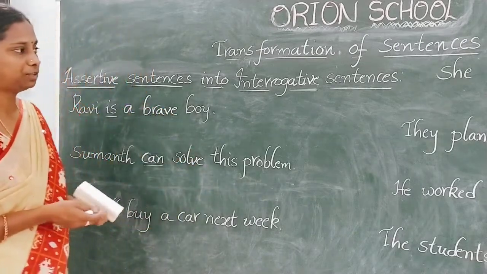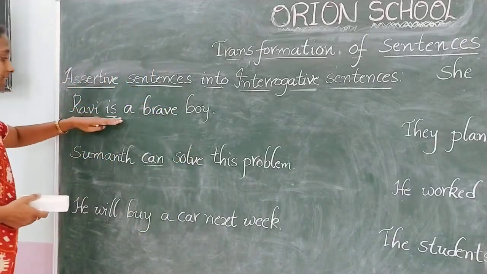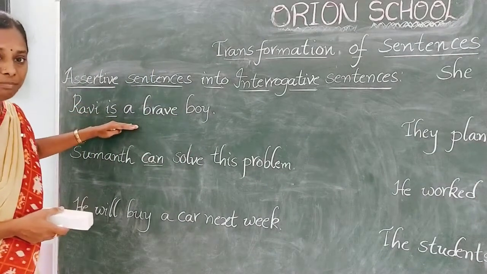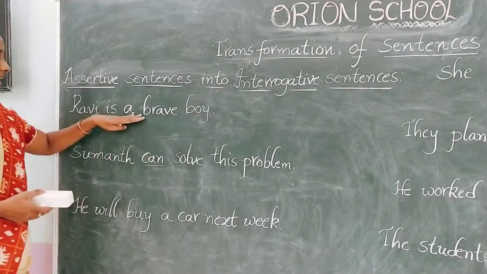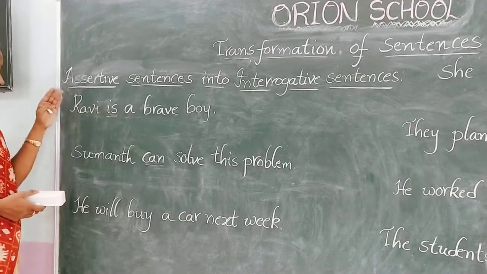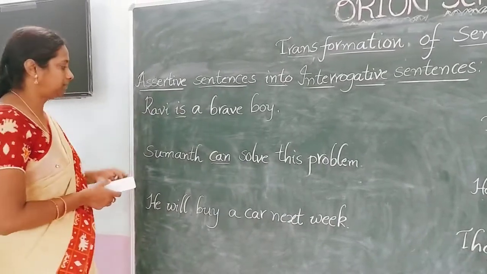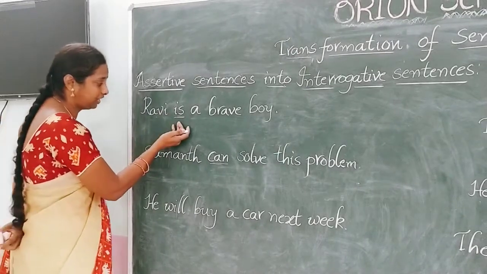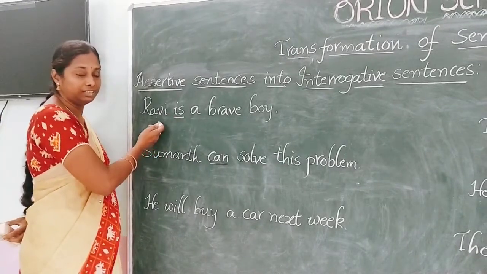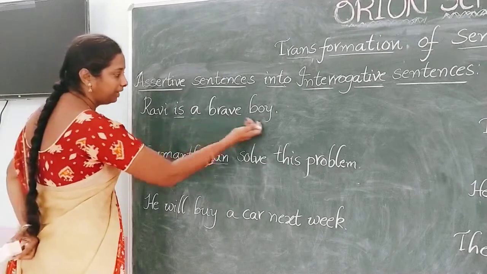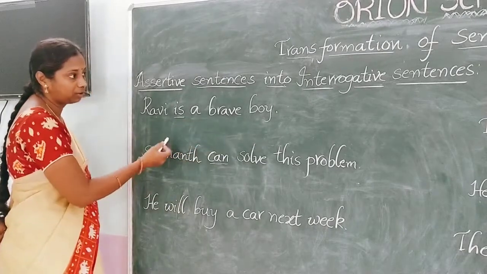All these helping verbs help the sentence to give a complete meaning. See here, Ravi is a brave boy. How can we change this statement into an interrogative sentence? Okay, see. If we change the place of the verb, then we can easily make it an interrogative sentence.